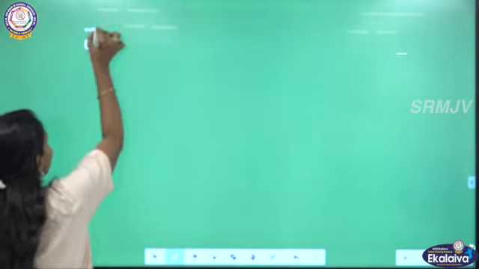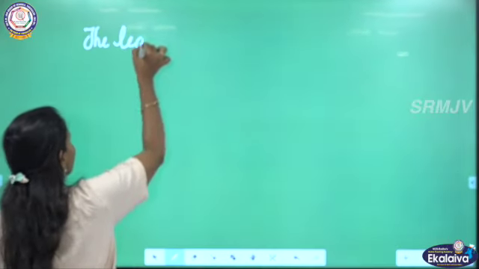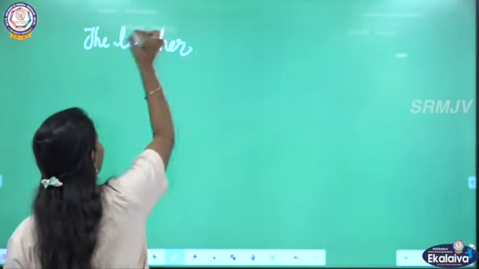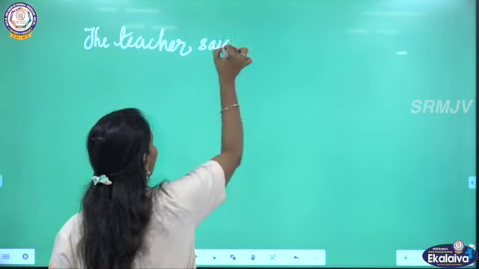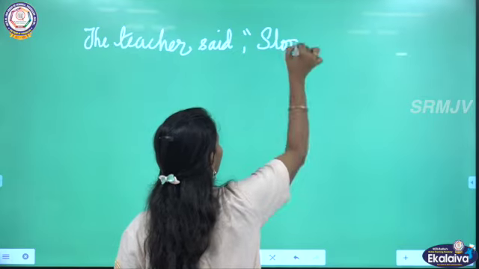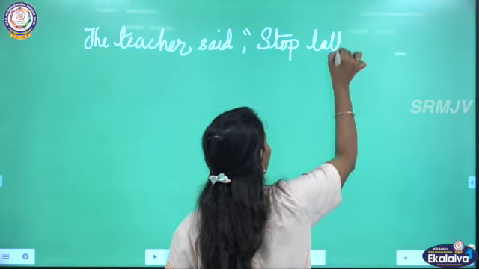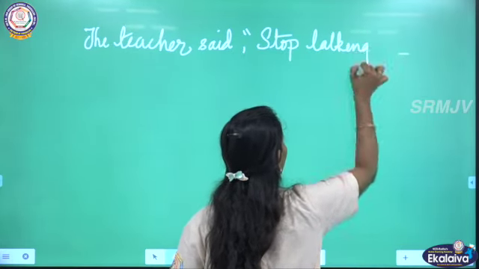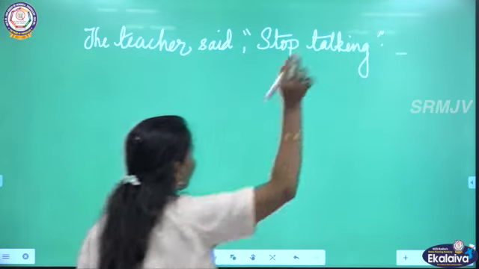Okay. Example, the teacher said, "Stop talking." The teacher said, stop talking.